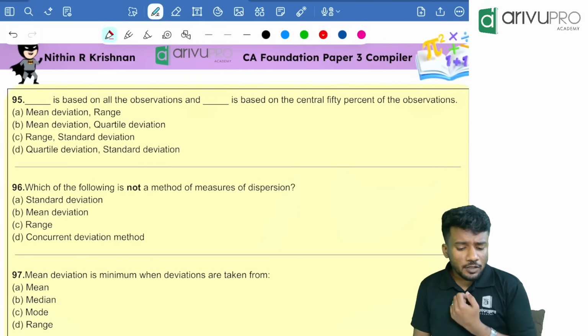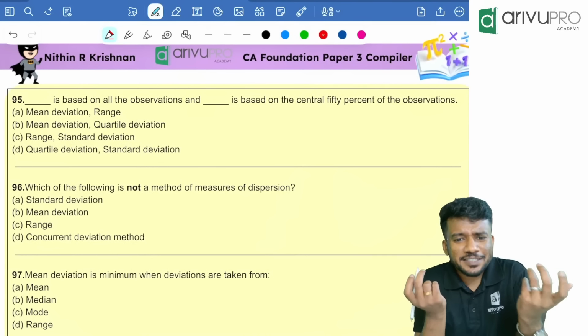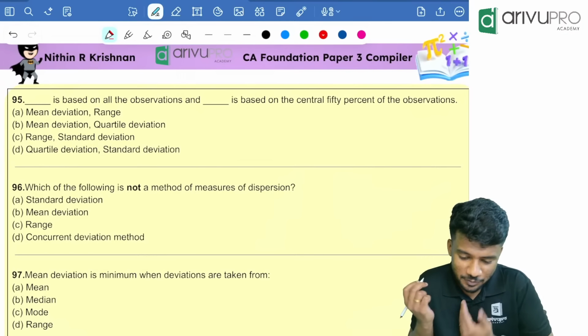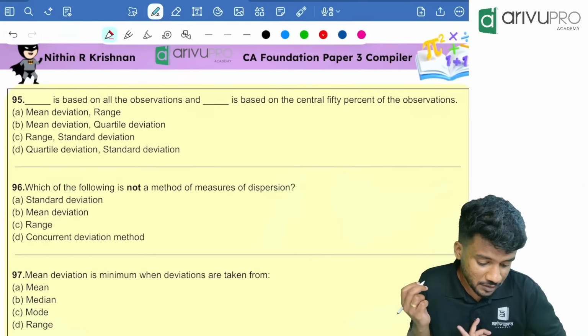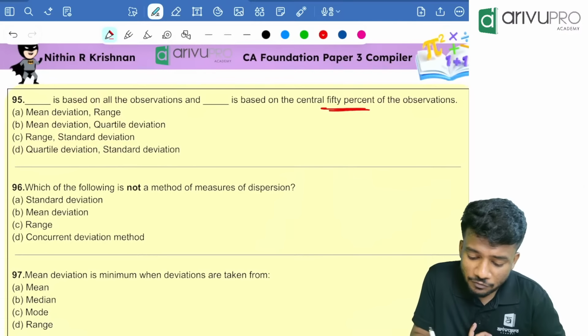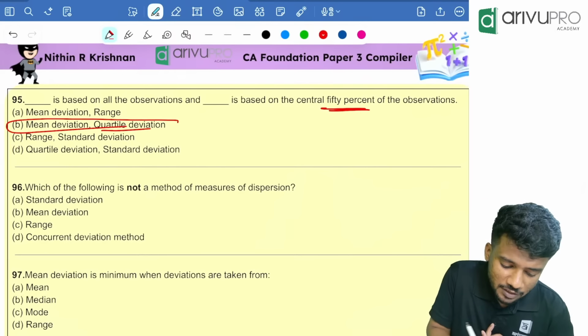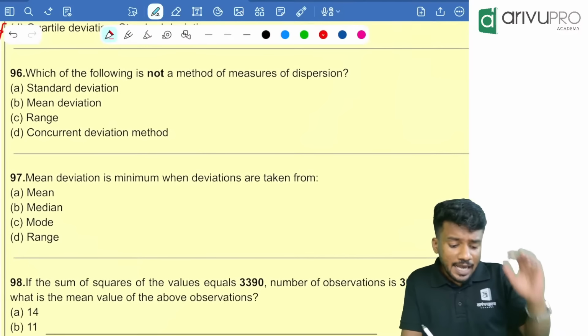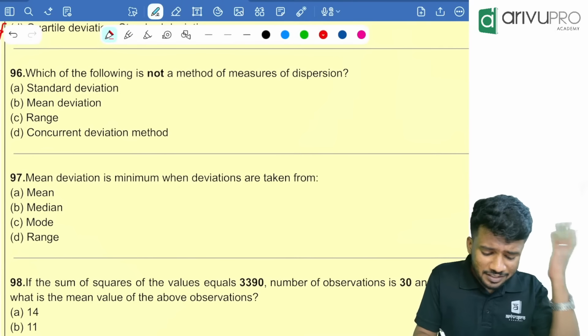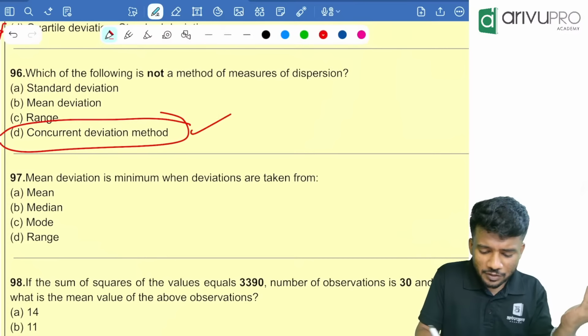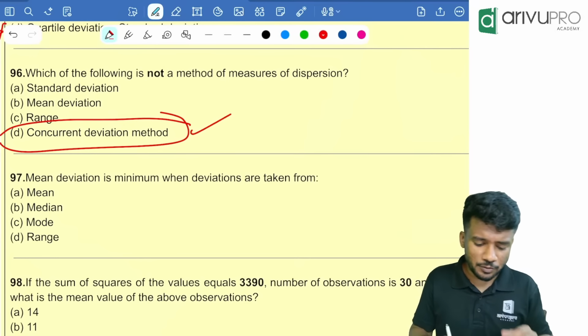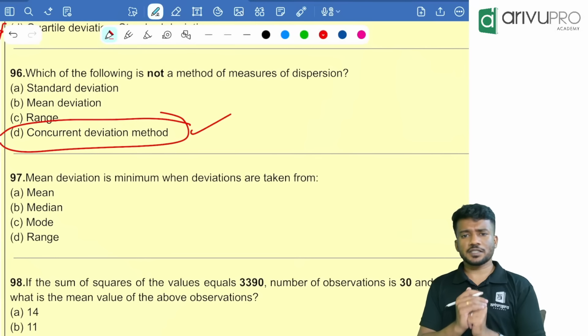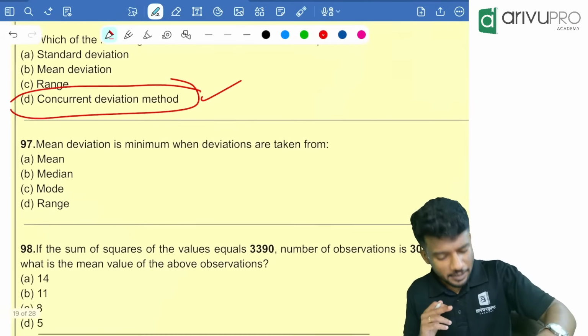Dash is based on all the observations. Mean deviation is based on all the observations. Then dash is based on central 50%, quartile deviation. So option B is your answer. It is a repeated question. Next one. Which of the following is not a method of dispersion? It is a repeated question which was asked in, I think, September attempt. Concurrent deviation method is not a measure of dispersion.